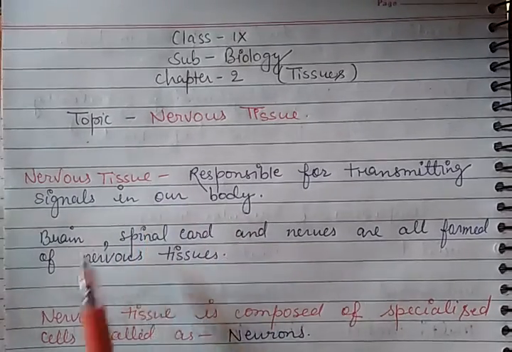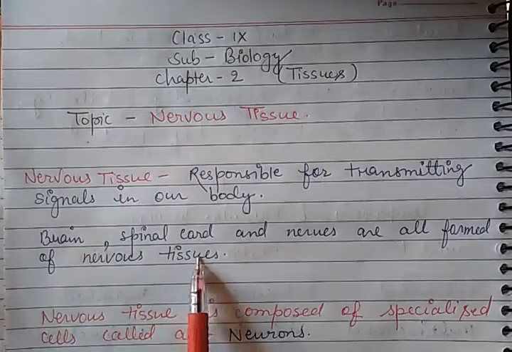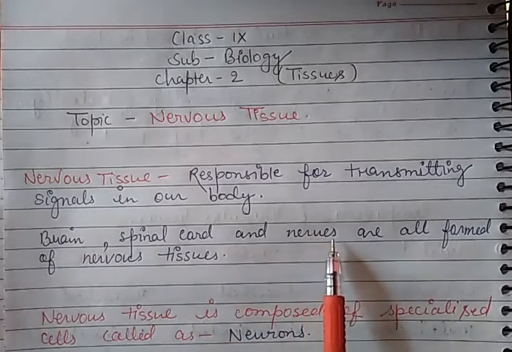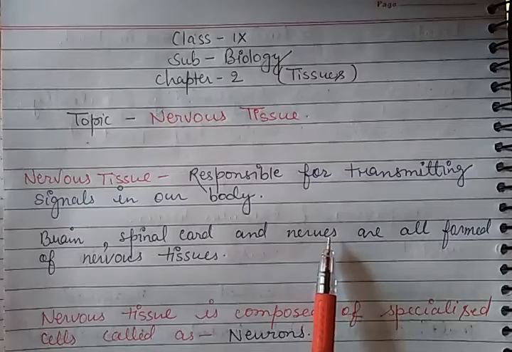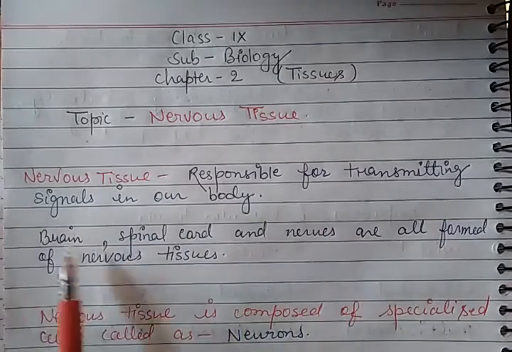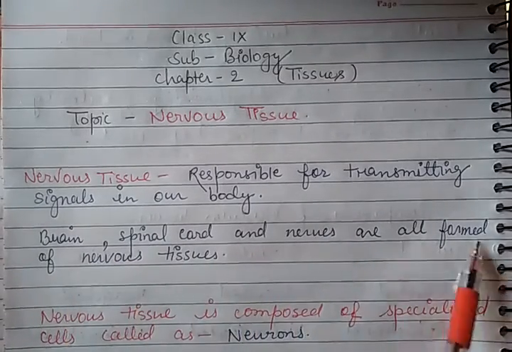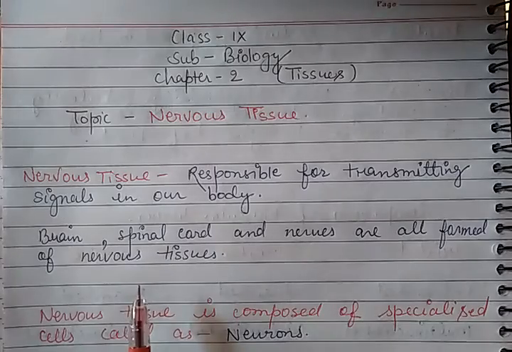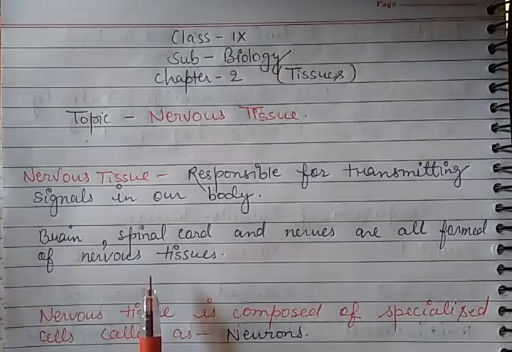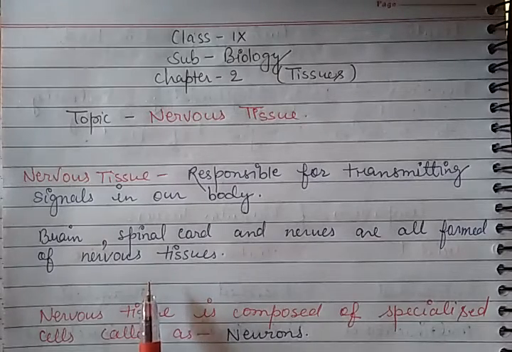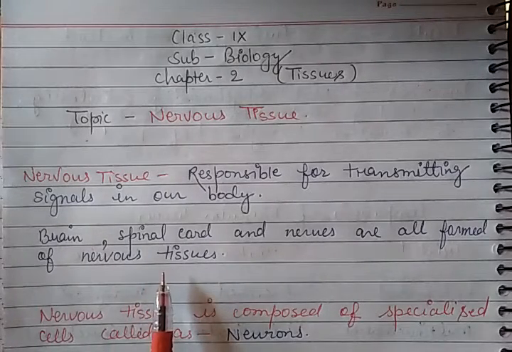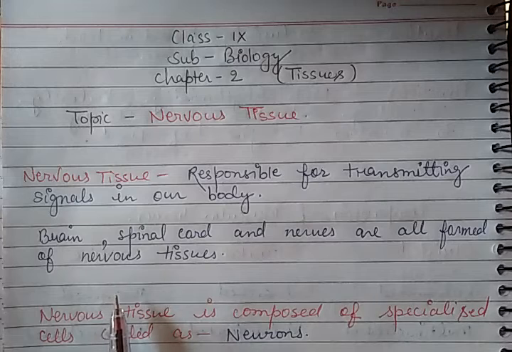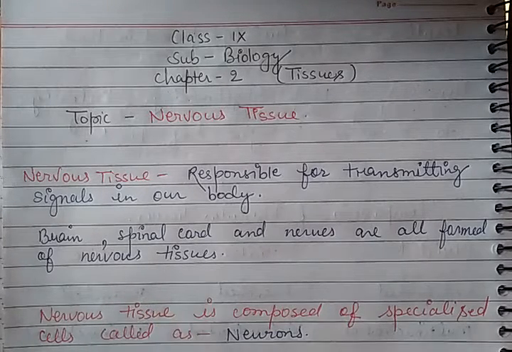Nervous tissue is found in the brain, spinal cord and nerves, and these collectively make a system in the animal's body, that is the nervous system. So nervous tissue is exclusively found in the nervous system, the system which controls and coordinates the animal's body.